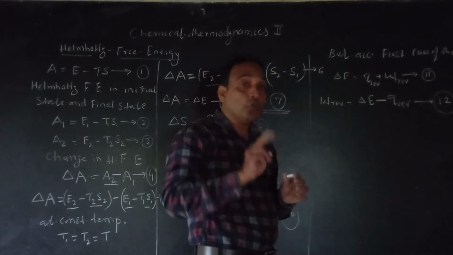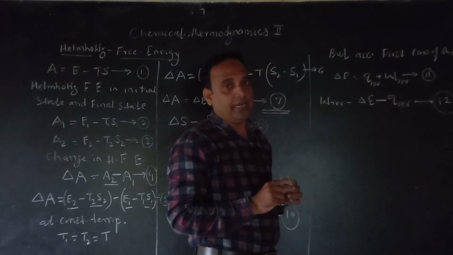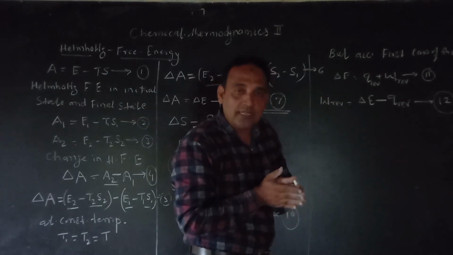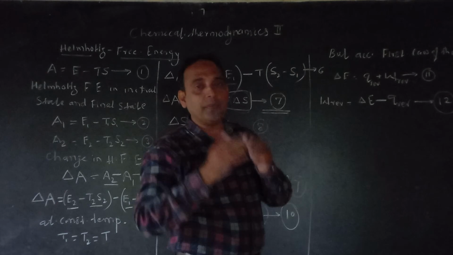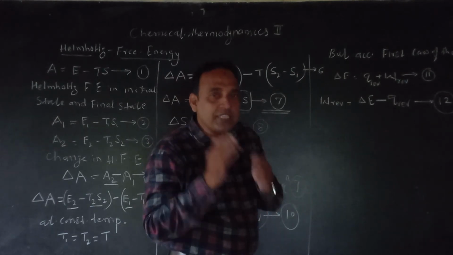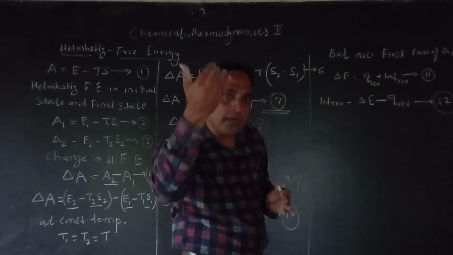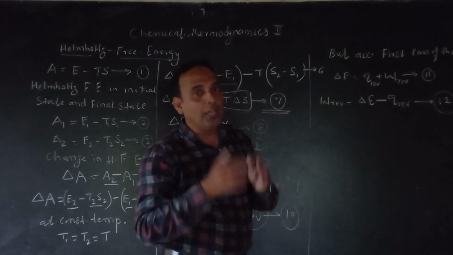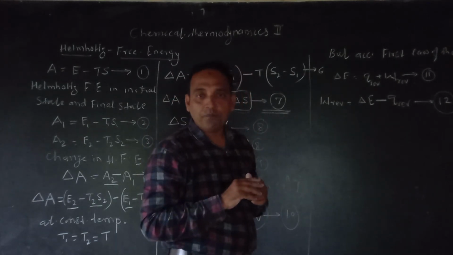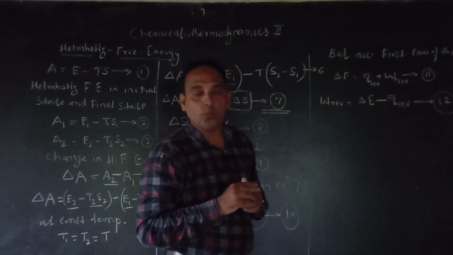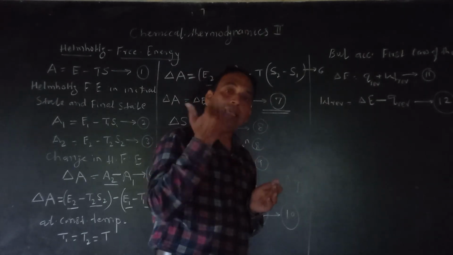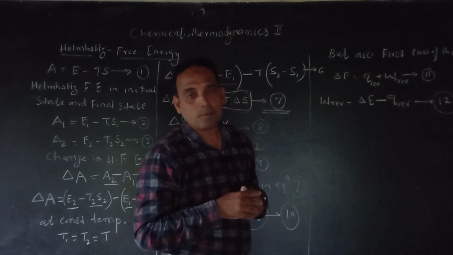Now two types of process we have studied. One is your reversible process and second one is your irreversible process. We have studied both processes. In which case will the maximum work done take place? This you have done in 12th and also in BSc first year. Under which condition will the maximum work done take place, whether it is reversible process or irreversible process?